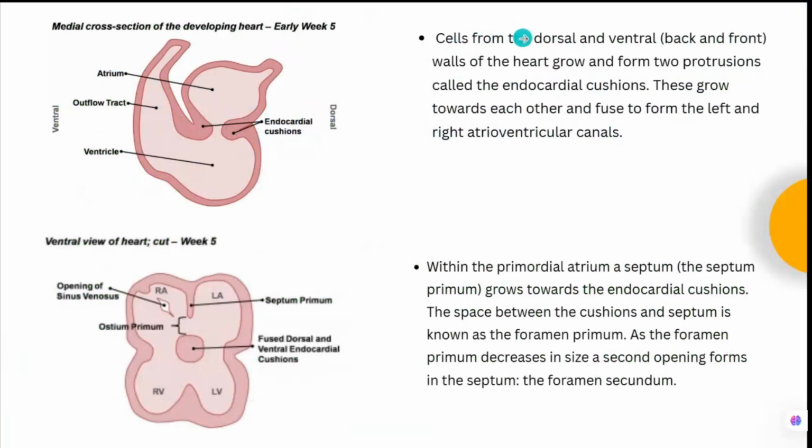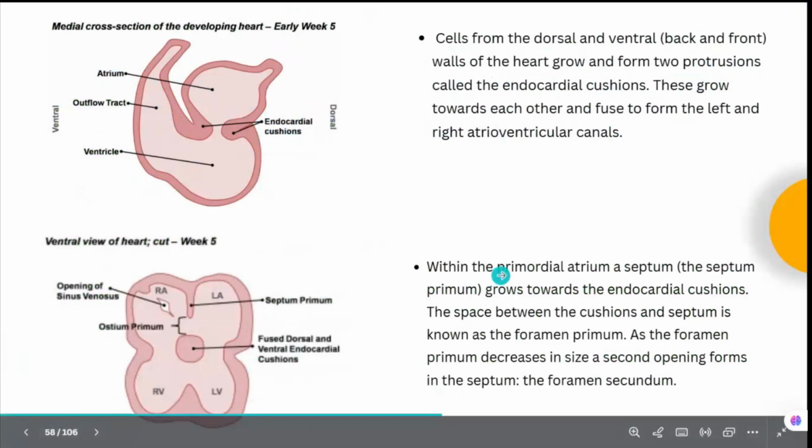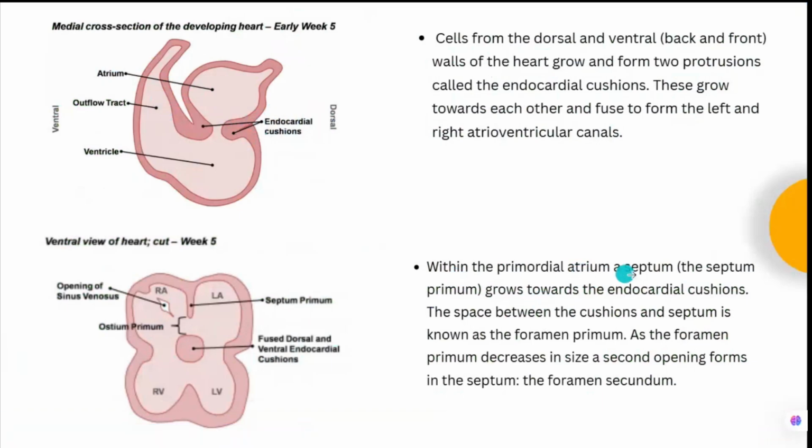So cells from the dorsal and ventral walls of the heart will grow and form protrusions called endocardial cushions. Okay, now next, what happens? Within the primordial atrium, a septum called the septum primum. Now concentrate on the atria. Within the primordial atrium, the septum primum grows towards the endocardial cushion. Now there is a formation of the septum, which grows towards these endocardial cushions.